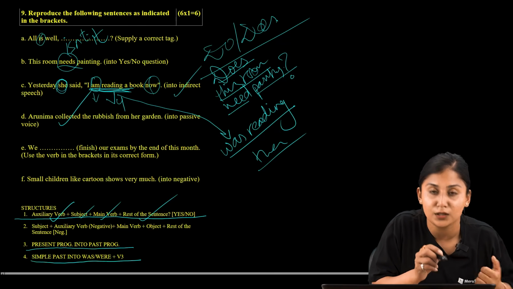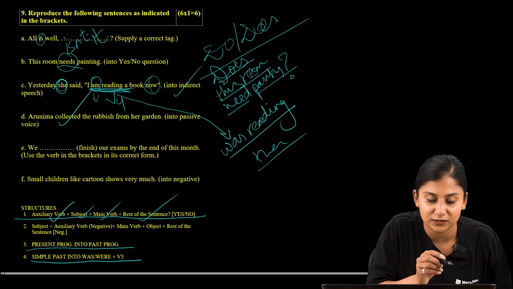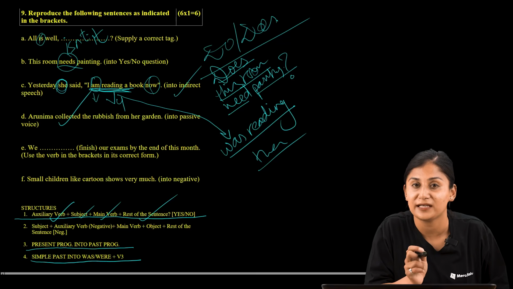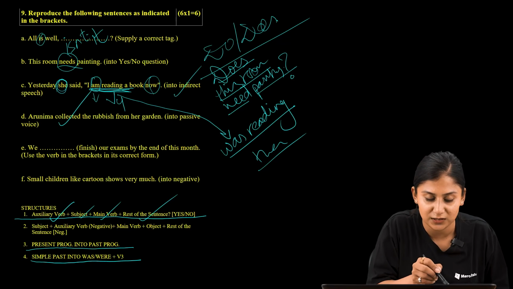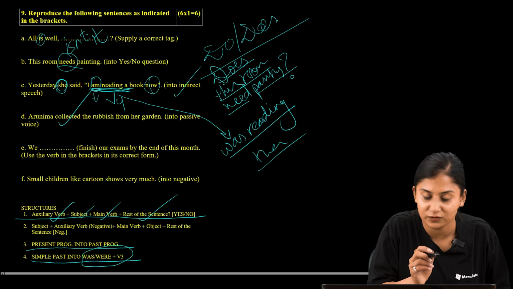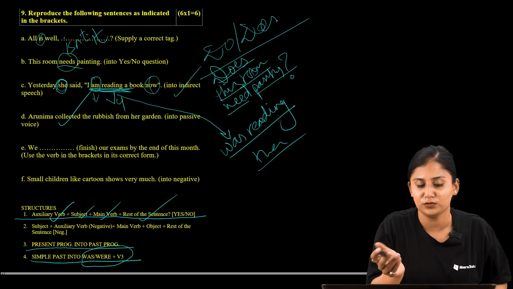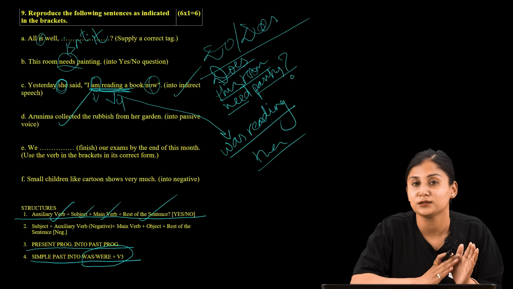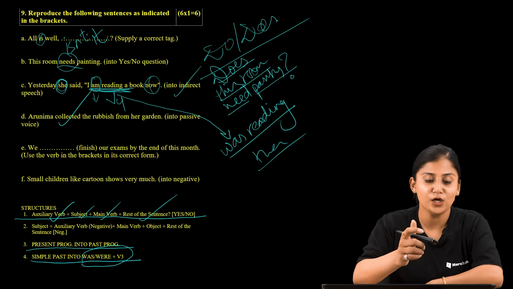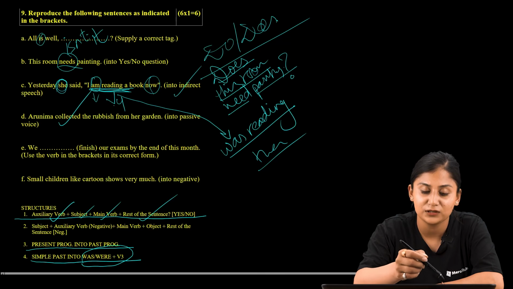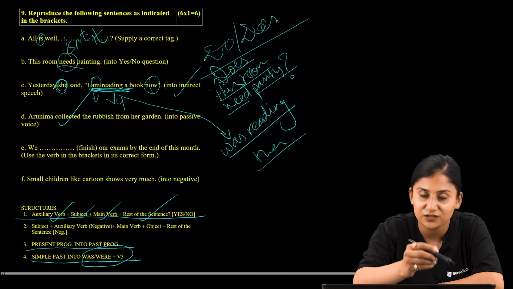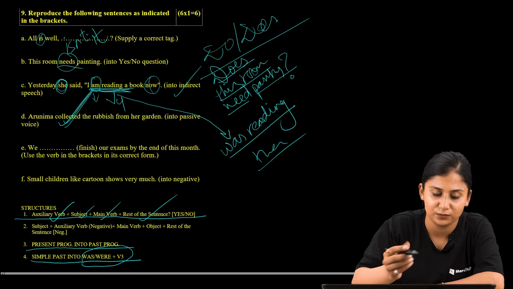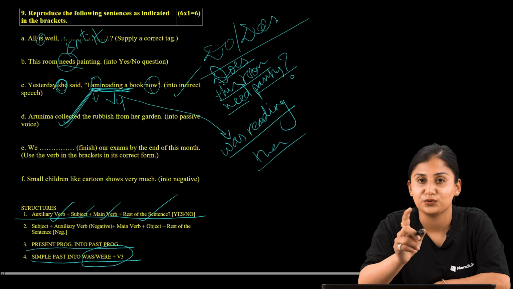If the sentence is in simple past, whenever we are changing in a passive form, we are supposed to use was/were plus V3, right? And also we should be changing the position of the object and the subject as well. So here, Arunima collected the rubbish from her garden. Now first of all, let us change the tense. So now let us change the tense first.